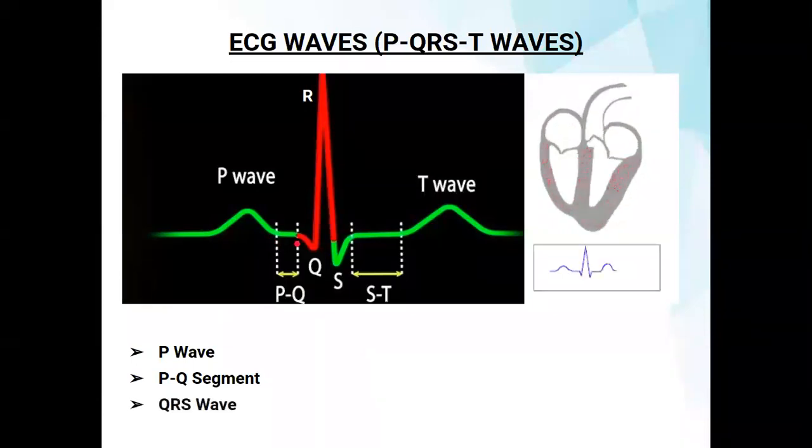Then we go to the QRS wave. The QRS corresponds to depolarization of the ventricles. When depolarization takes place, the Q wave, a negative wave, occurs at that time.